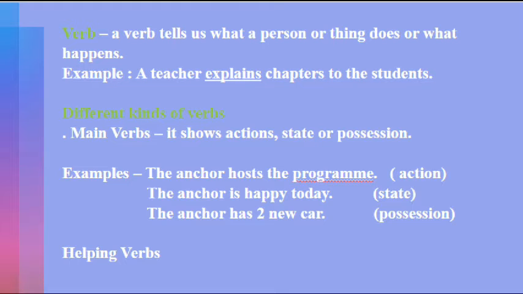Now move to the next example: the anchor has two new cars. Here has is a main verb and it is acting as a possession, showing the owner of two new cars is the anchor. So we have learned three things here. First, the main verb shows action. Second, the main verb shows state or the condition of the subject, and the main verb also shows possessions.